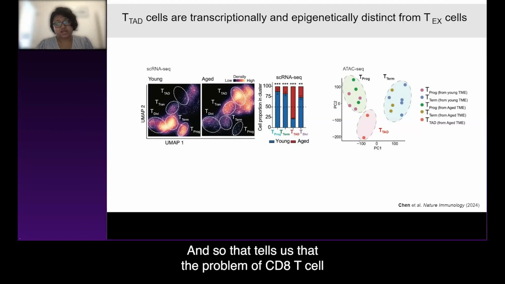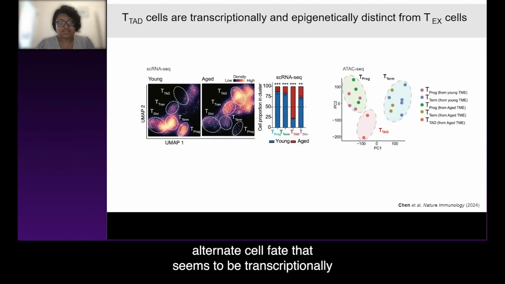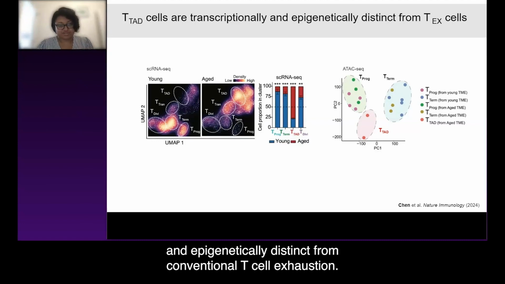And so that tells us that the problem of CD8 T cell dysfunction in aging isn't about being hyper-exhausted, and that instead these cells are shuttled to this alternate cell fate that seems to be transcriptionally and epigenetically distinct from conventional T cell exhaustion.